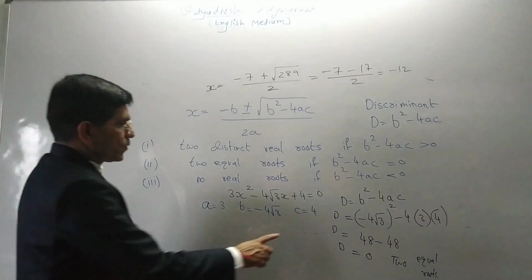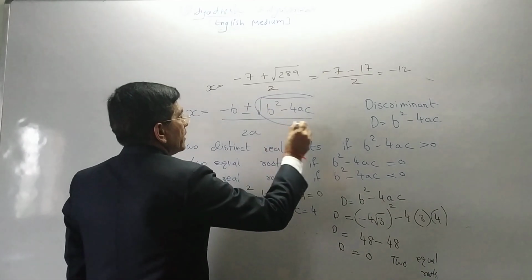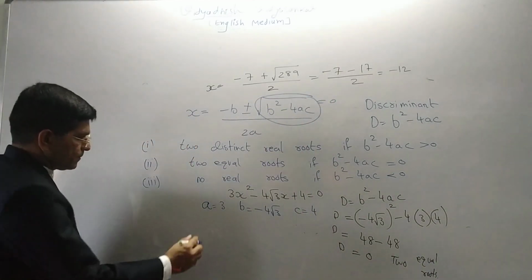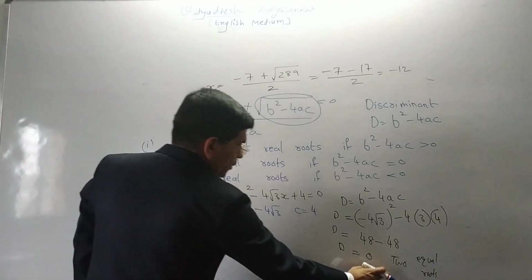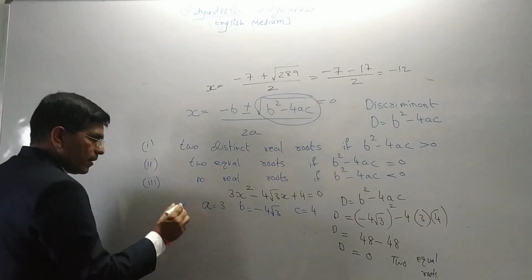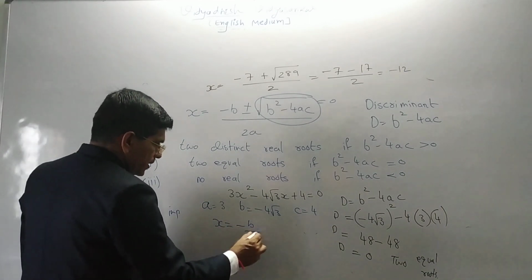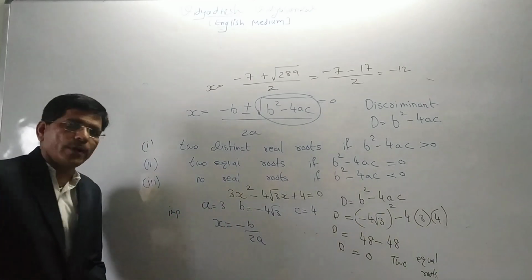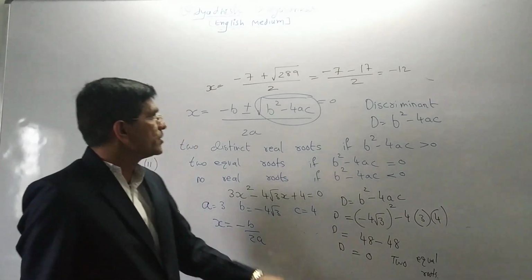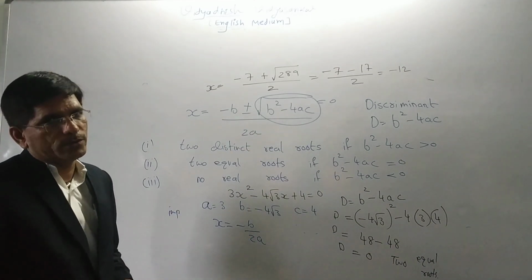When D is equal to 0, the discriminant part is totally 0. So just put, again, when two equal roots, an important point, x is equal to minus b upon 2a, because b square minus 4ac is already equal to 0.